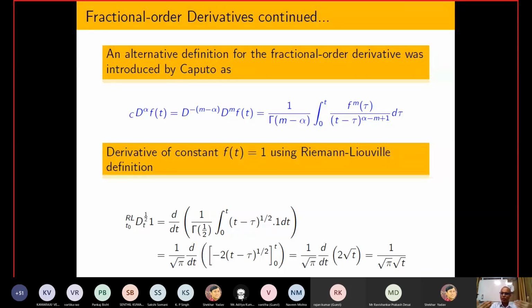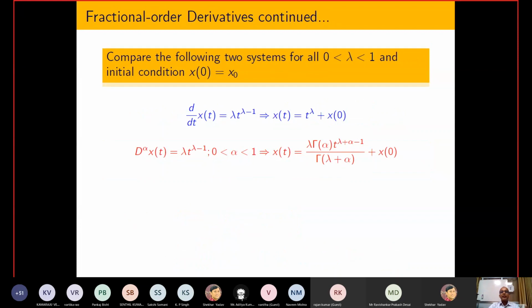And somehow that is also true if you have some kind of intermediate system, that is neither solid nor liquid. In this case, if you apply some kind of constant force, and even if you remove it, you are able to see the effect of that force for a very long time. And due to that reason, people say that in that situation, the Riemann-Liouville derivative is more justified. Let us try to see another situation.